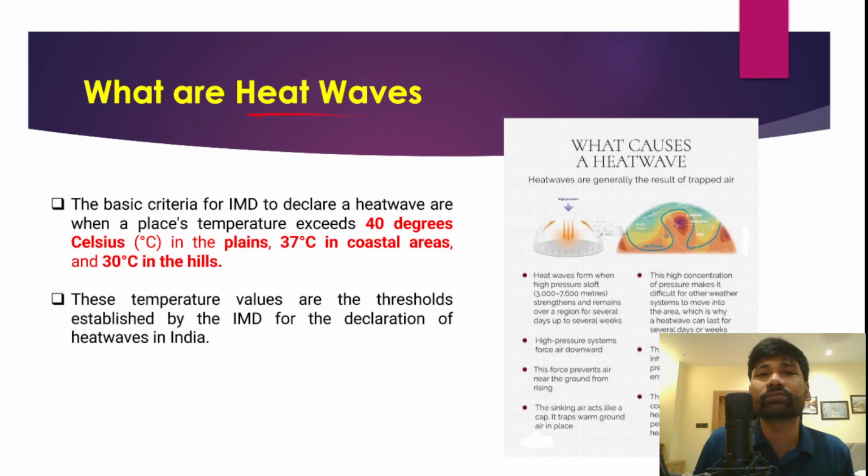Now what are these heat waves? When we talk about heat waves, the criteria given by the Indian Meteorological Department to declare a heat wave is when any place's temperature exceeds 40 degrees Celsius in plains, 37 degrees Celsius in coastal areas, and 30 degrees Celsius in hilly areas.